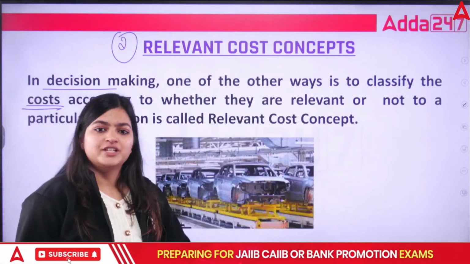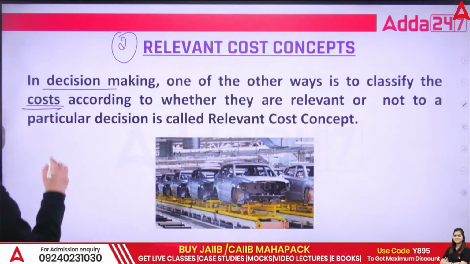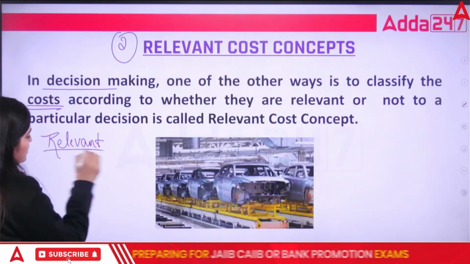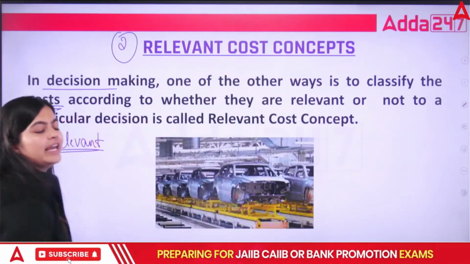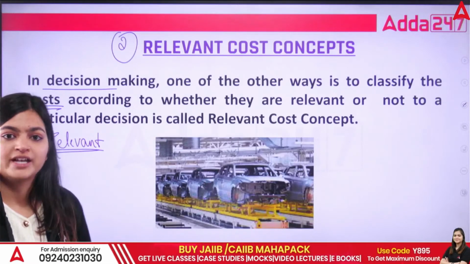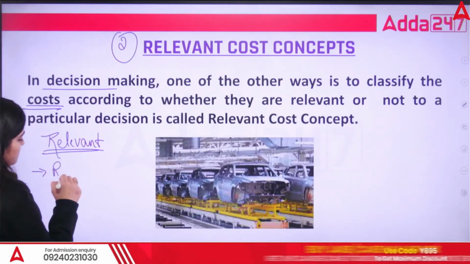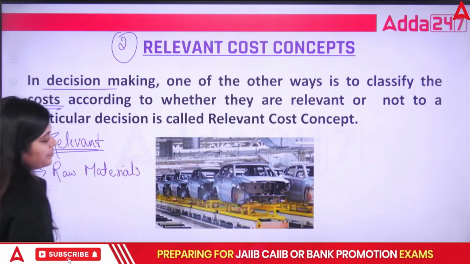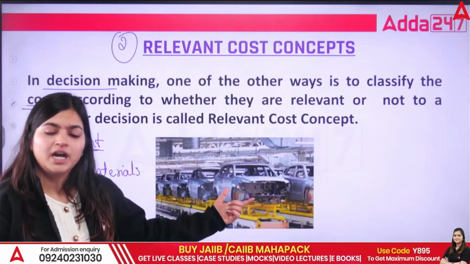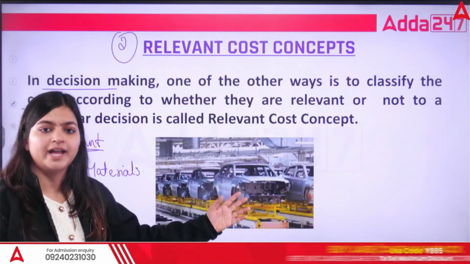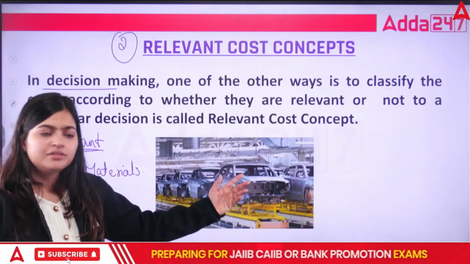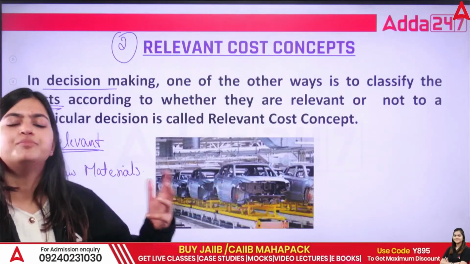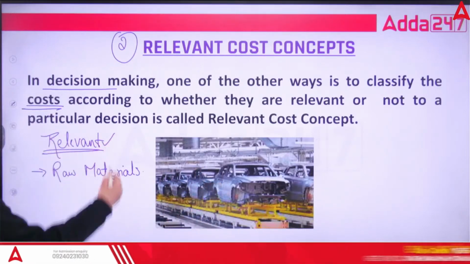This is a car manufacturing industry. In this car manufacturing industry, relevant costs are those types of costs which are directly involved in this particular manufacturing, like purchasing of raw material. For manufacturing of a car, we require the body, tires, lights, and mirrors. So whatever is directly required for your production or even for providing services, that is your relevant cost.